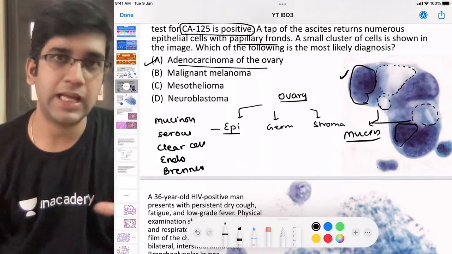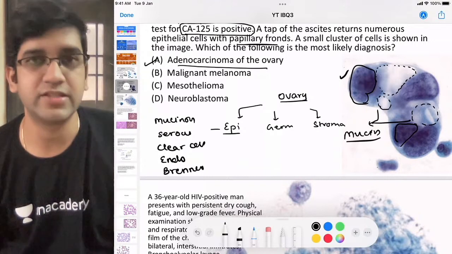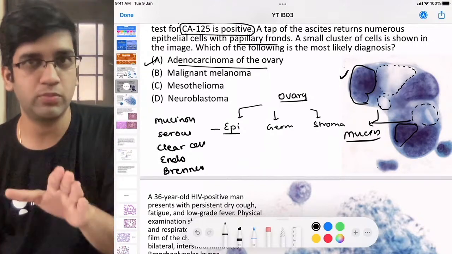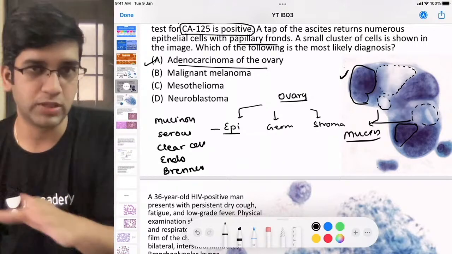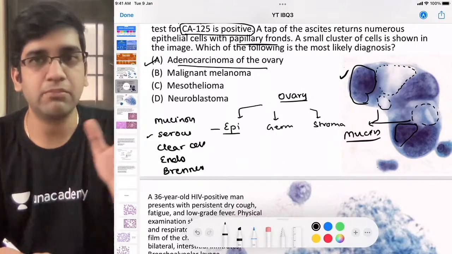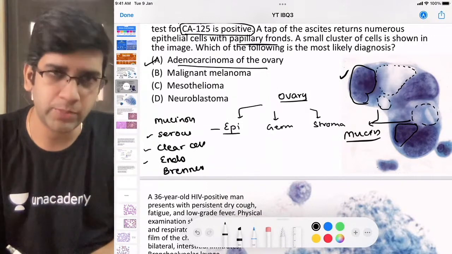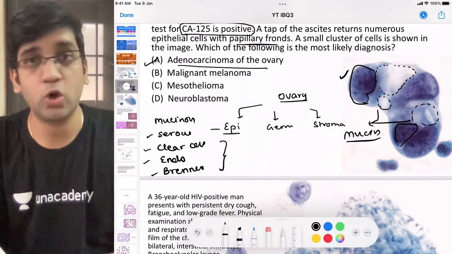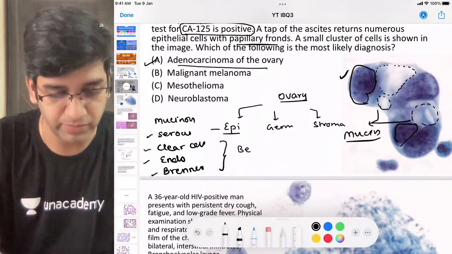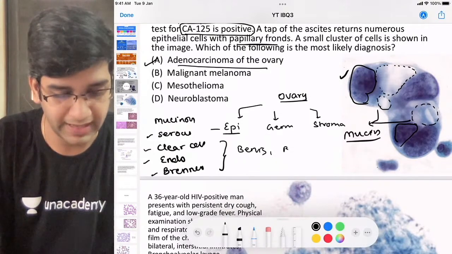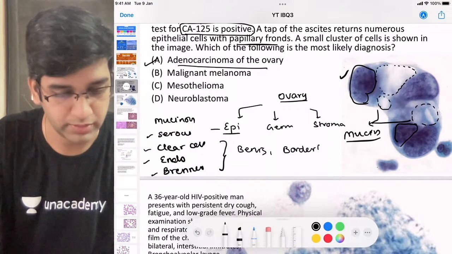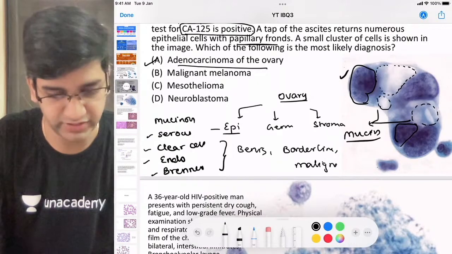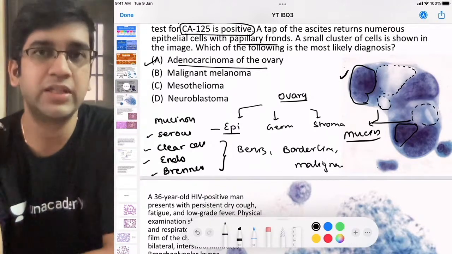These epithelial types are not just for malignancy. I do have mucinous cystadenoma, borderline cystadenoma, and mucinous cystadenocarcinoma. Same for serous: benign, borderline, malignant. Clear cell also, endometrioid also, Brenner also. All these will have it. It's not just benign or malignant. I do have a categorization of benign, borderline, and malignant. It's always like this. Always you're going to categorize like this. Fine.